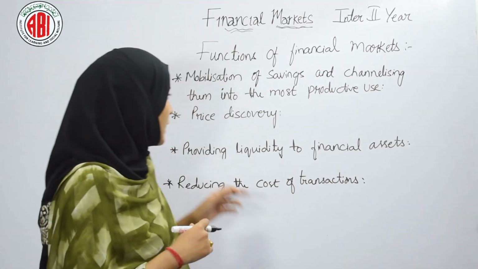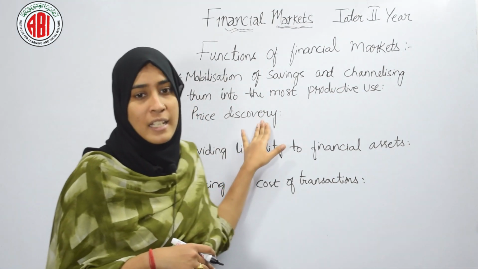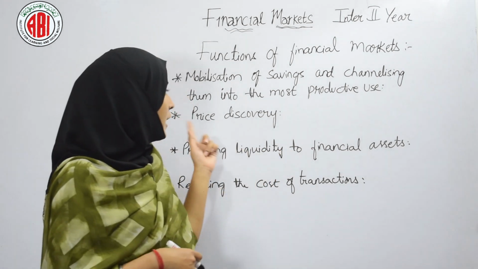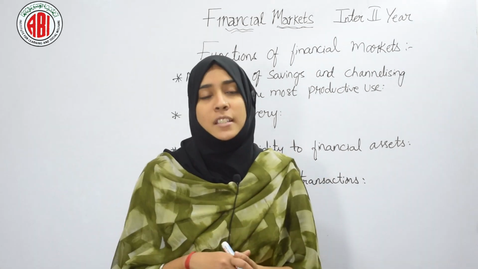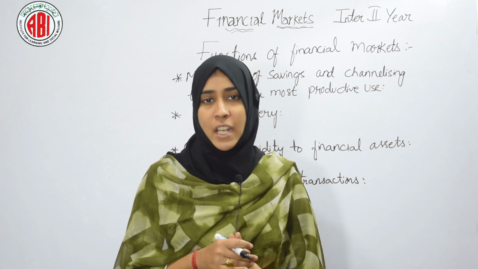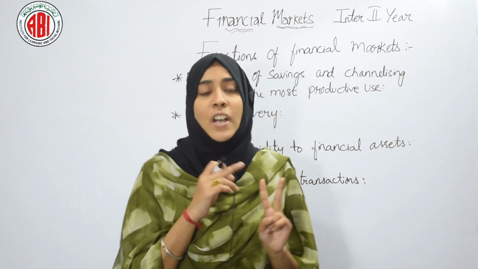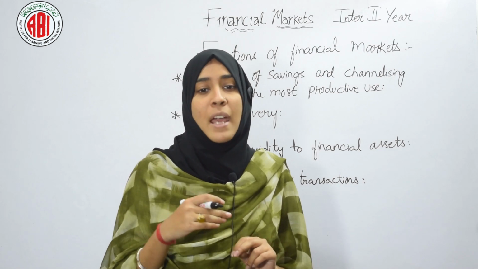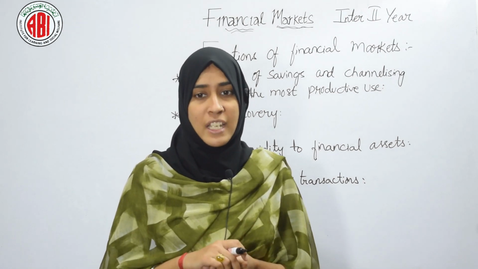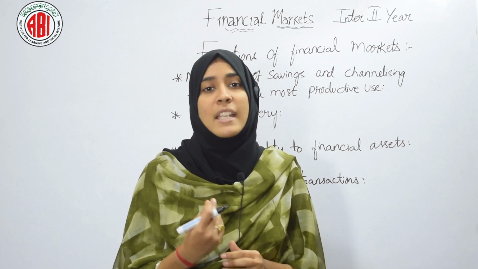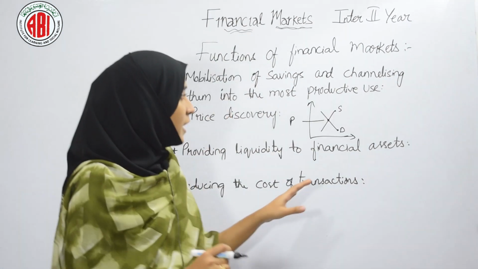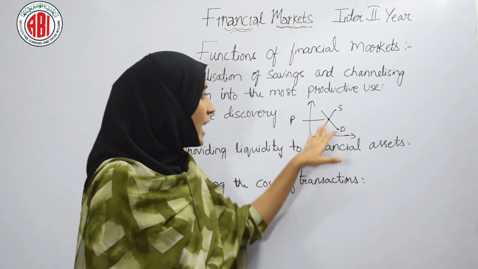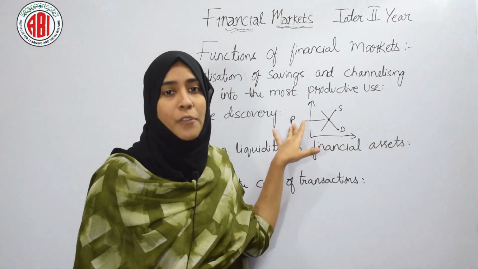Now let's see the second function, that is price discovery. The financial market is also helpful in price discovery. How? Two types of people will visit the financial market: the ones who demand and the ones who supply. Whenever demand and supply intersect with each other, we get an equilibrium, right? Here demand and supply are intersecting and we are getting the equilibrium price.